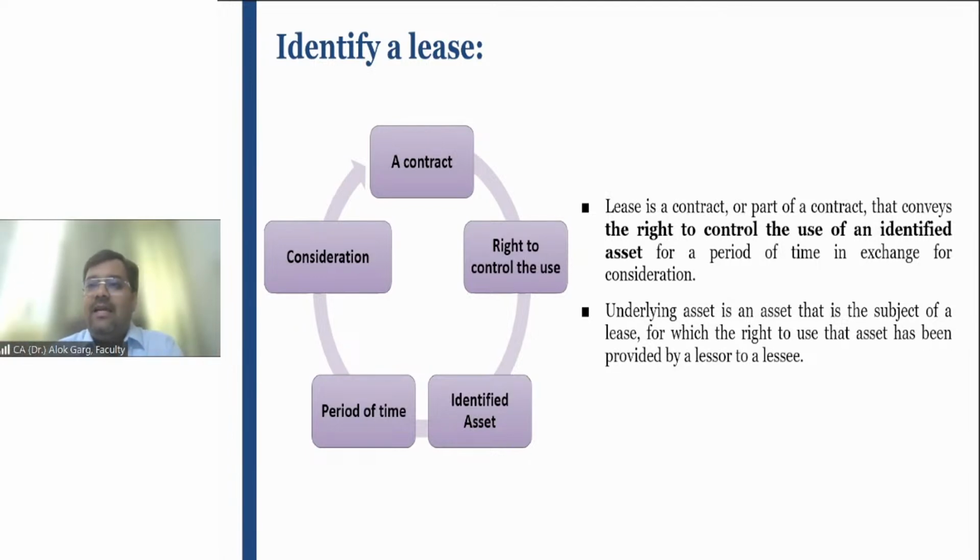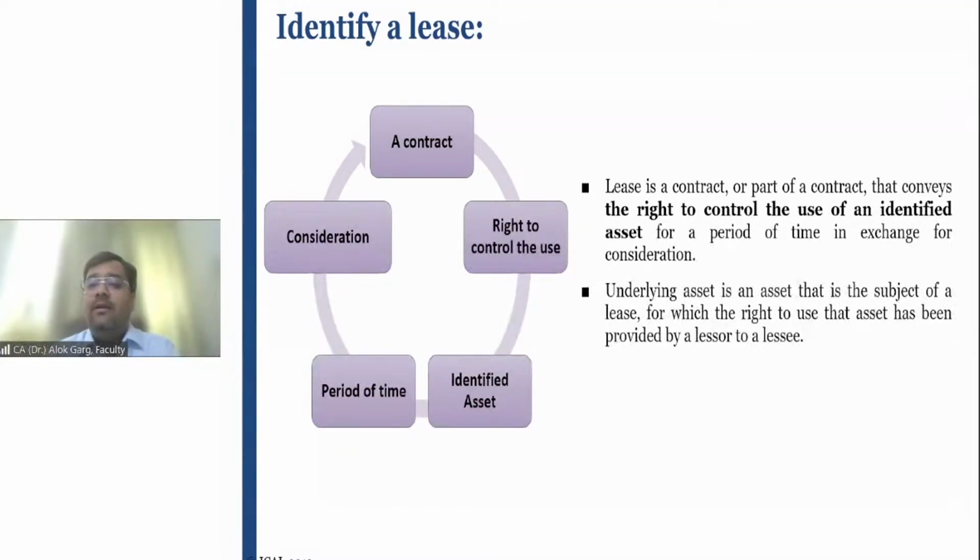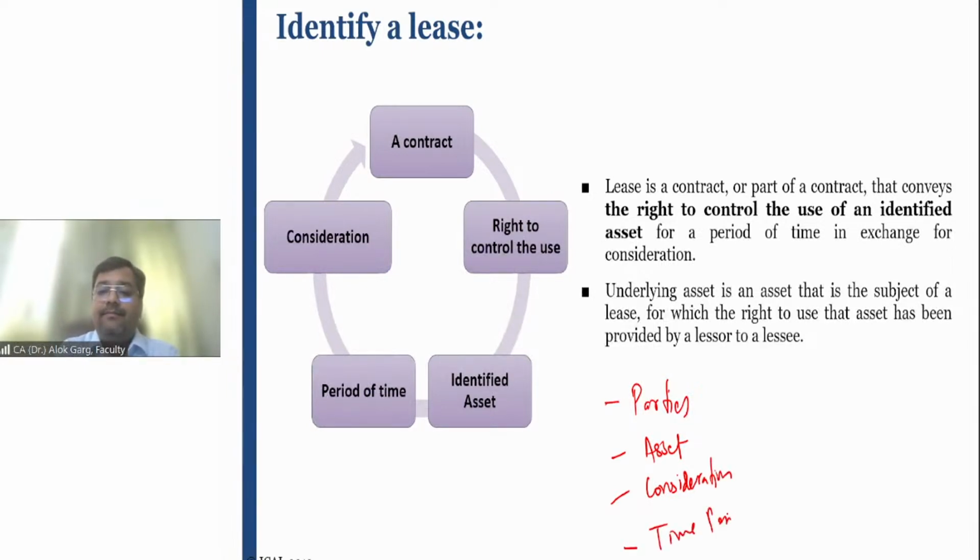Four things are critical aspects in a lease agreement. One, parties. Two, asset: which asset is being taken on lease. Number three, consideration. Number four, period. These are the four aspects of the lease.